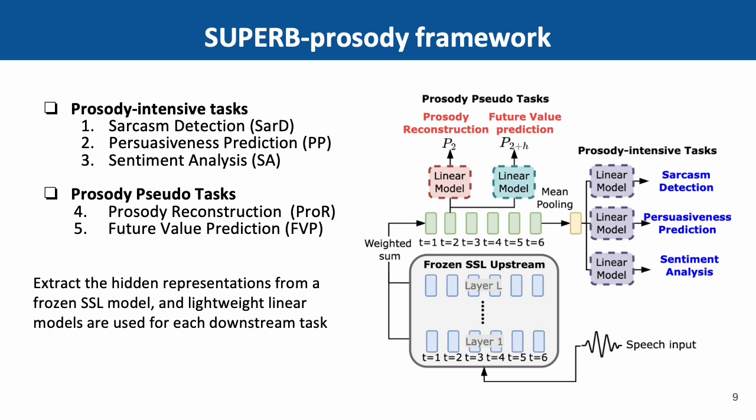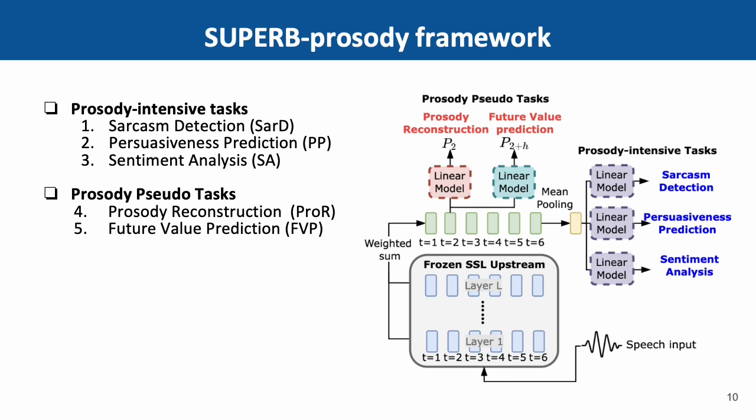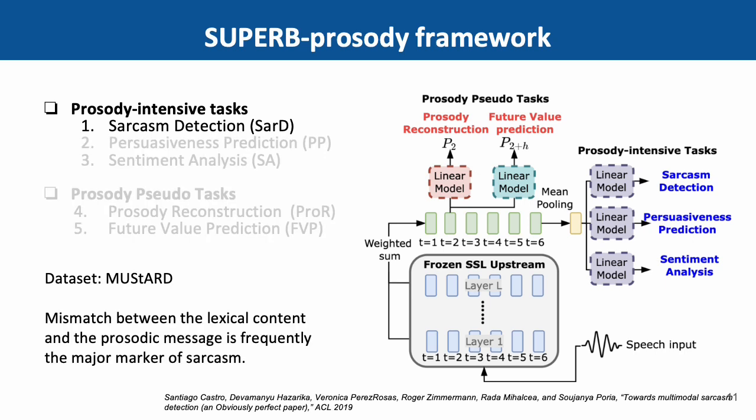Following the SUPERB benchmark, we extract the hidden representations from a frozen SSL model, and lightweight linear models are used for each downstream task. There are two kinds of tasks. The first is prosody-intensive tasks, and the second is prosody pseudo tasks. The first task is sarcasm detection. The mismatch between the lexical content and the prosody message is frequently the major marker of sarcasm. So our goal is to detect whether an utterance contains sarcasm or not.